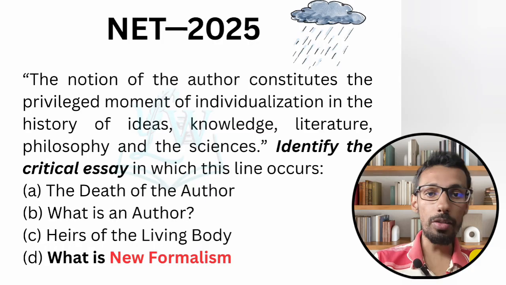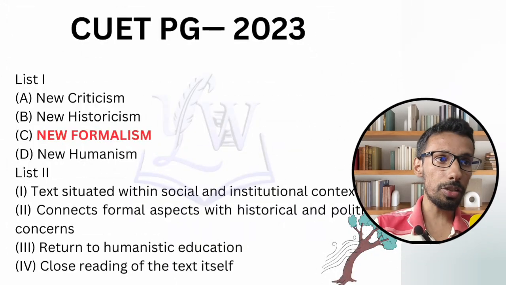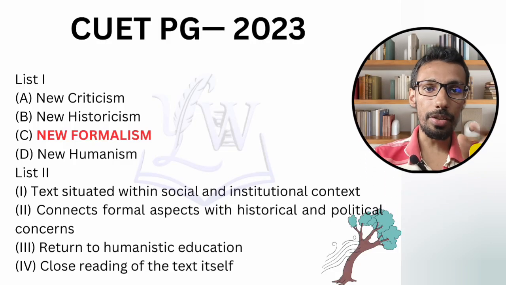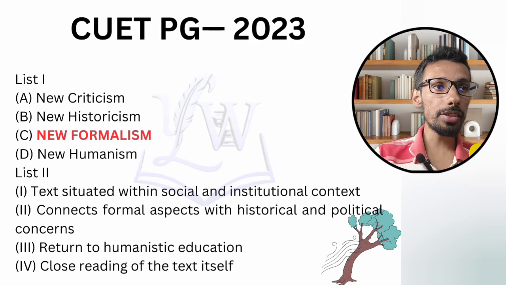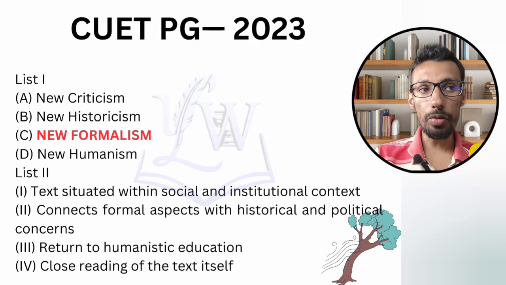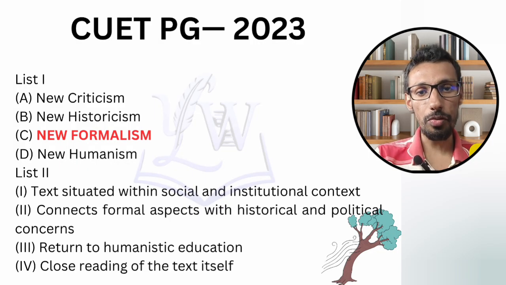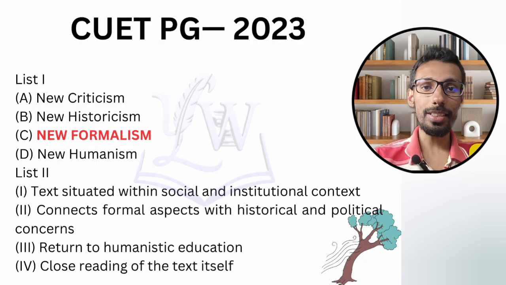Go for the CUET PG question paper of 2023. They have given list 1 and list 2. List 2 is all about the interpretation and list 1 is all about the critical terms. Just go for the four different terms they have given: new criticism, new historicism, new formalism, new humanism. Can you see? They have already introduced the concept of new formalism in the CUET PG examination, and their target is the NET examination later.